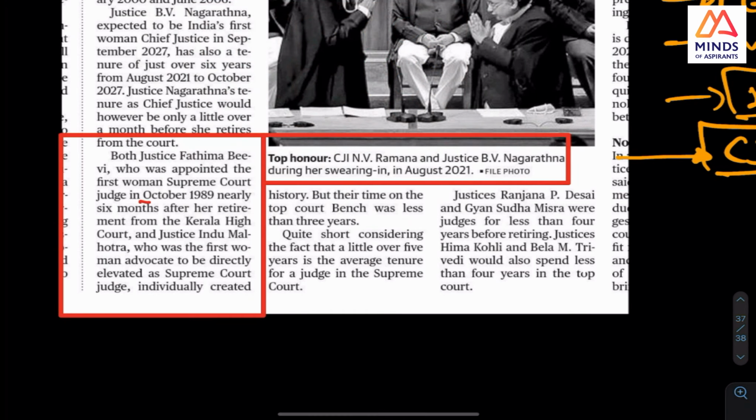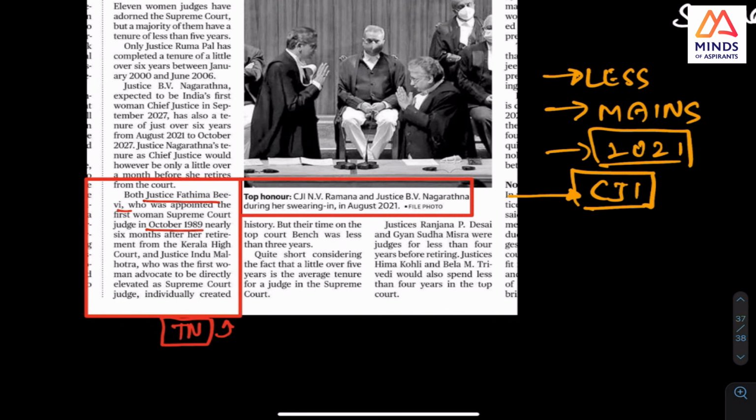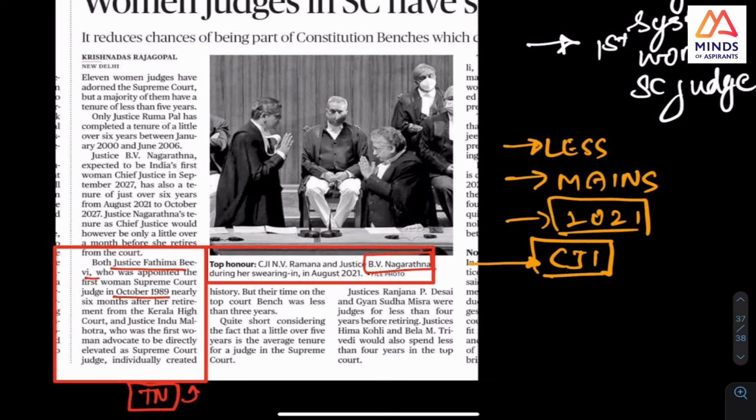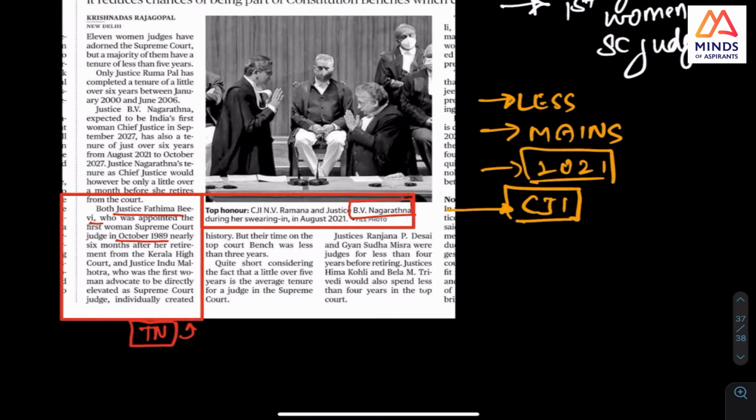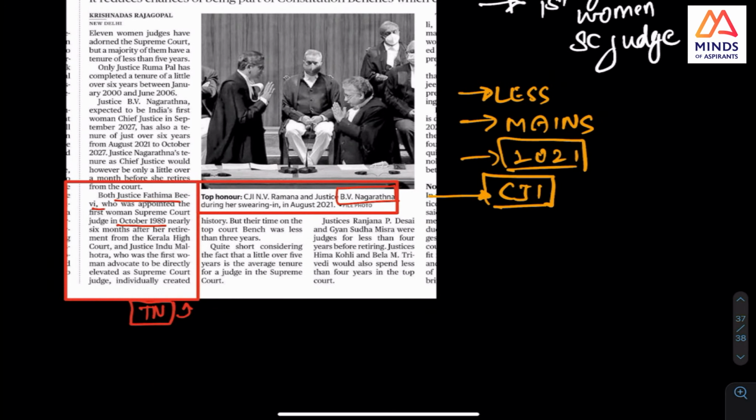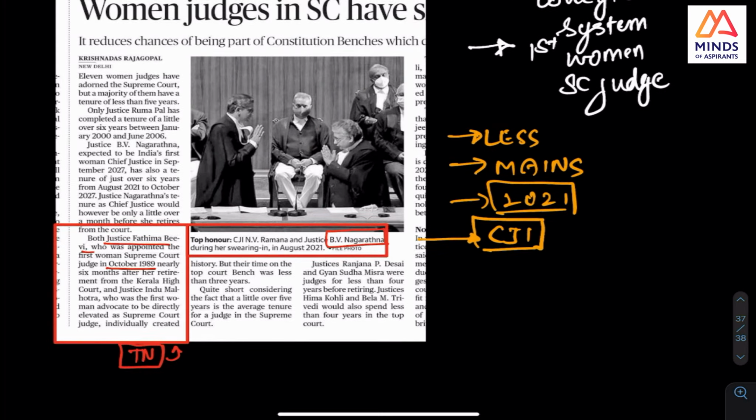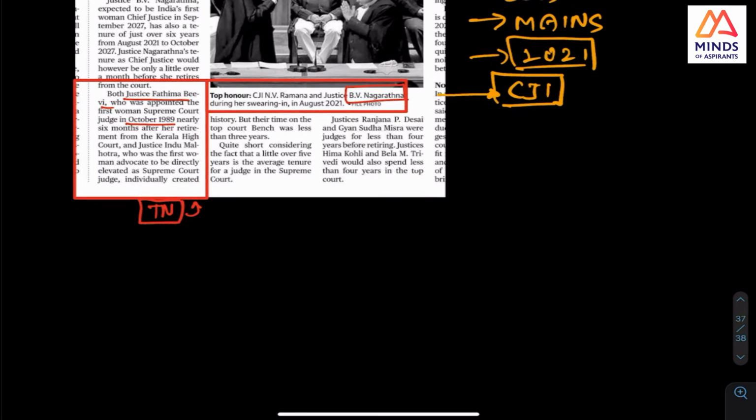Who was the first? Justice Fatima Beevi, and she was also Governor of Tamil Nadu, post retirement, but she was the first. And Justice Nagarathna, Honourable Justice Nagarathna, would be CJI as well. But the article I read said that she would be CJI for a very short time. That is why it is in the news, and I wanted to check it.